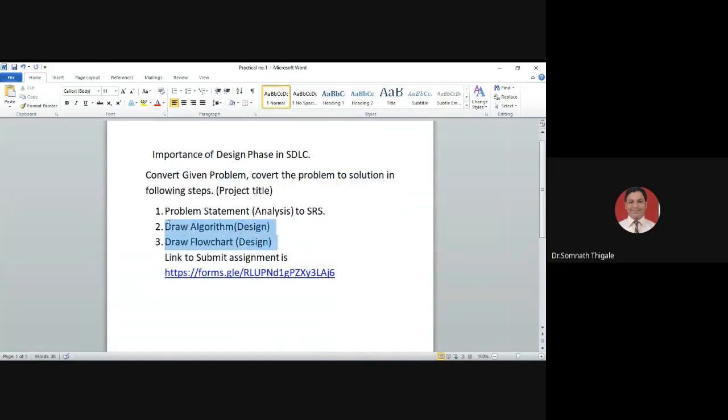In this way, we are trying to focus on designing parts. Designing is nothing but simple solution parts, and in analysis we are trying to understand what problem the customer is facing. That's why we call that a problem statement. So all of you are expected to perform this for the remaining one hour. You are allowed to upload whatever task you do before 1 p.m. You need to upload all these parts.